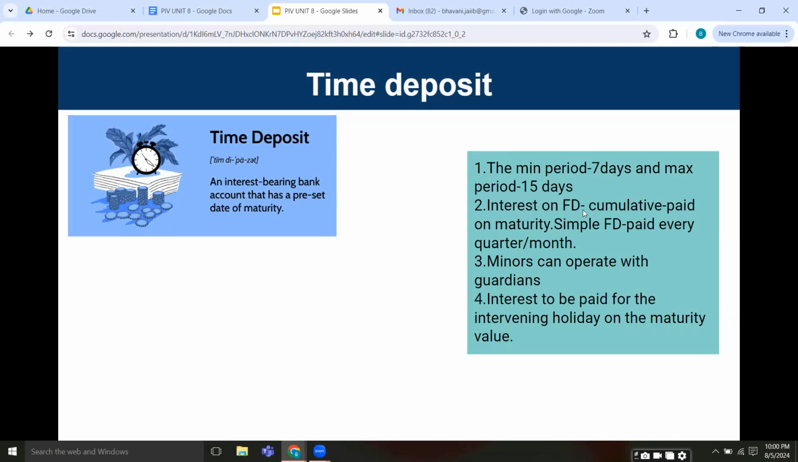Interest on FD is accumulative, that is paid on maturity, and simple FD will be paid every quarterly or monthly. Minors can operate with guardians. Interest will be paid for the intervening holiday on the maturity value. So if there is a holiday on the maturity date, the interest will be paid on the next day.